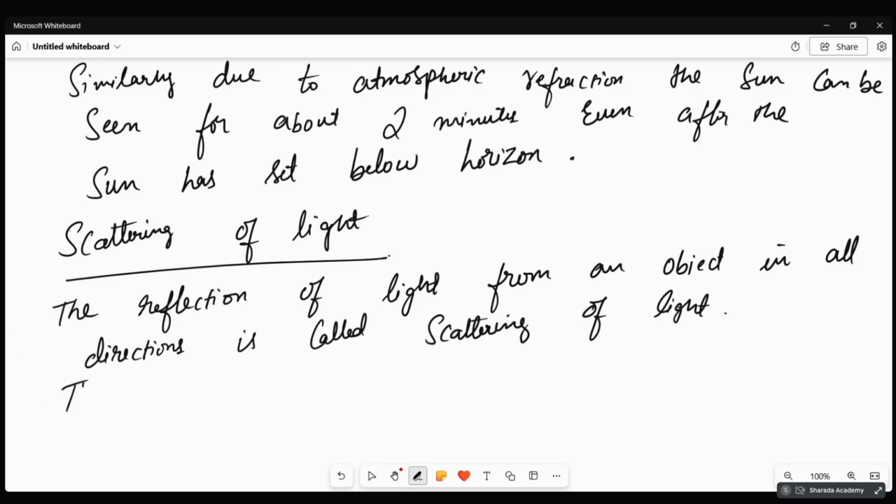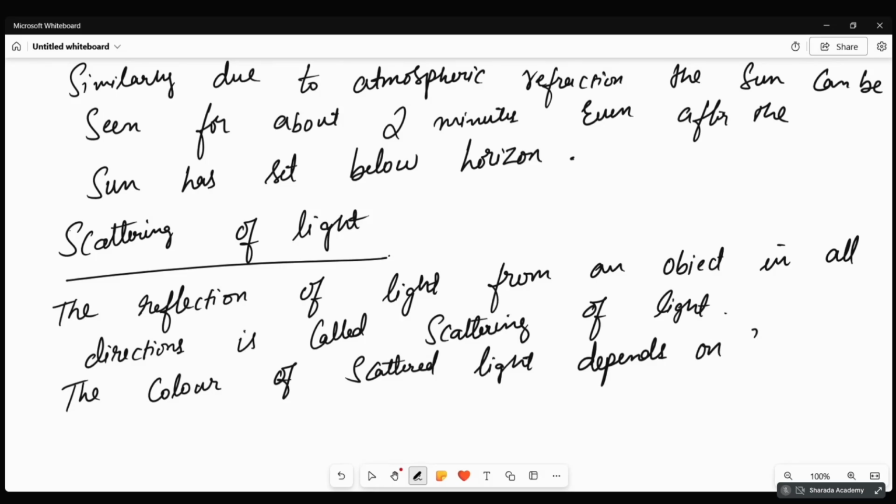The color of scattered light depends on the size of scattering particles and the wavelength of light.